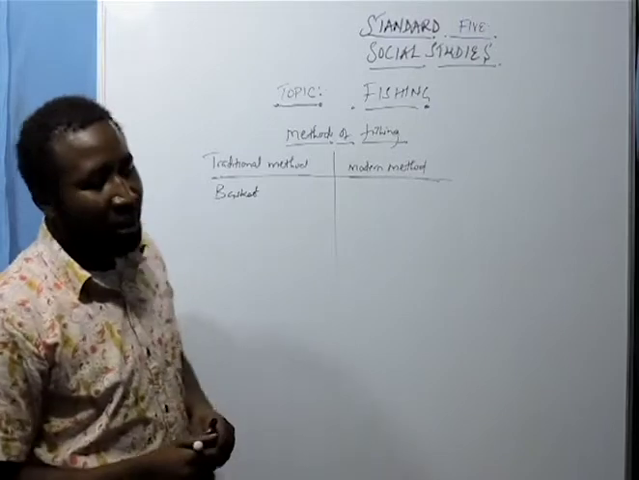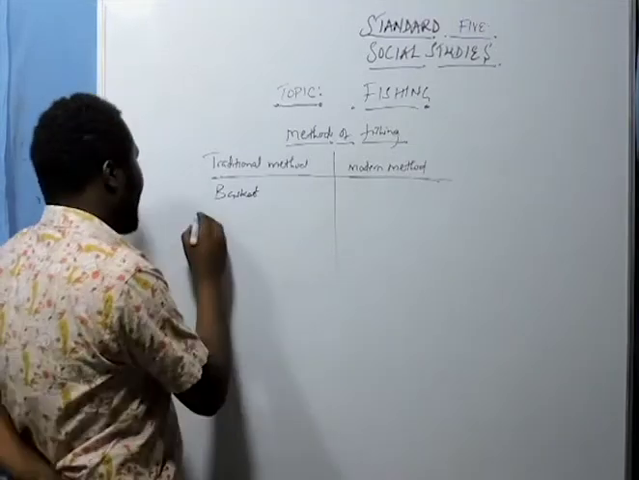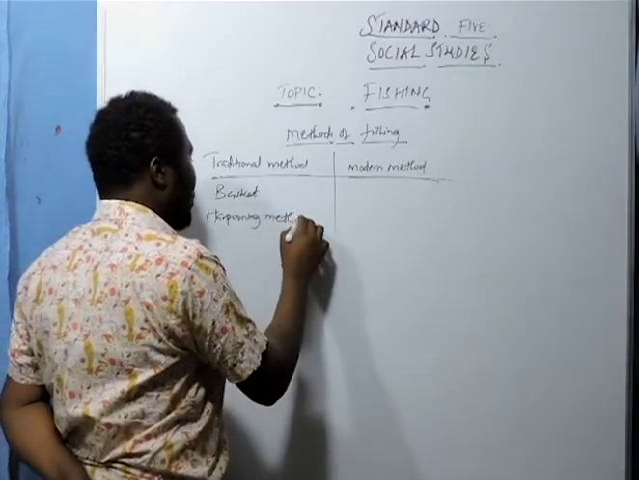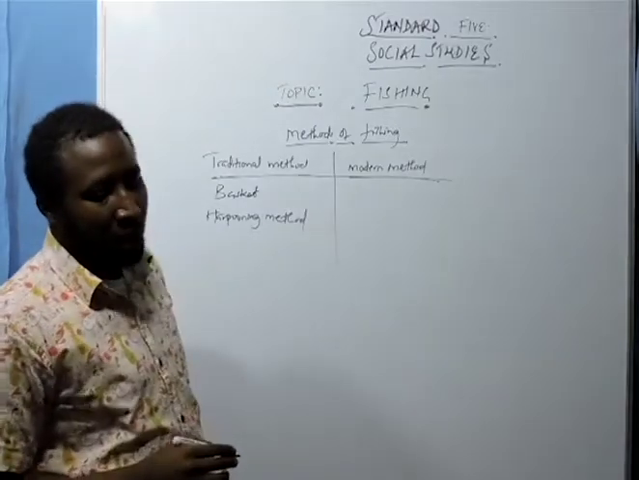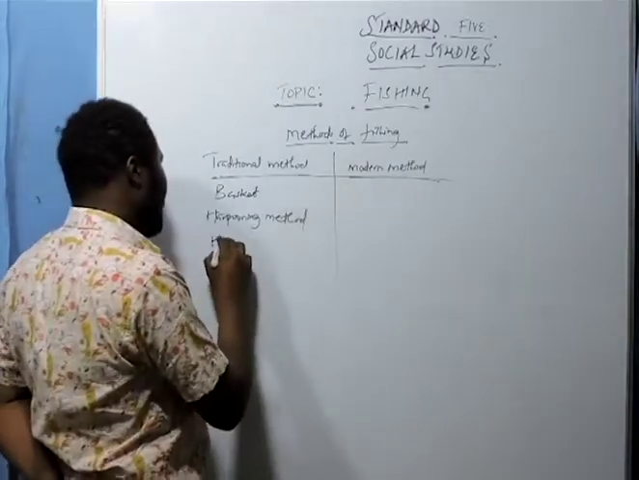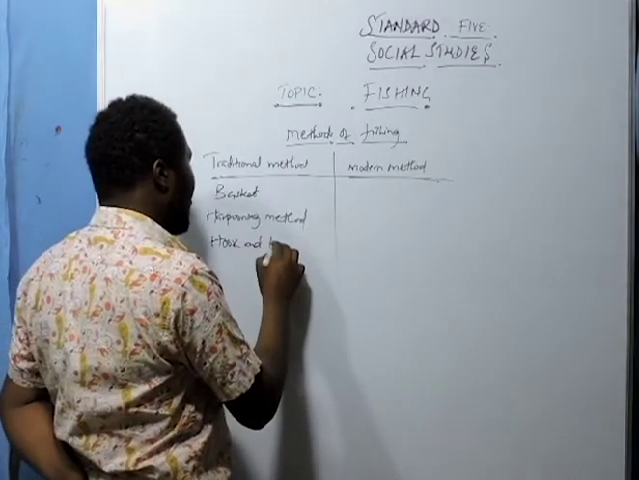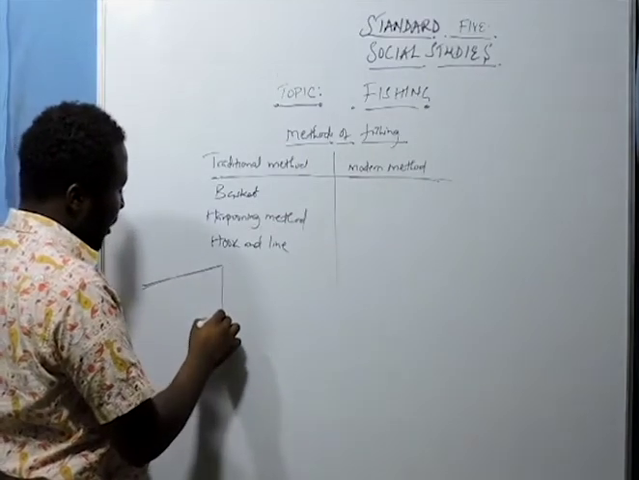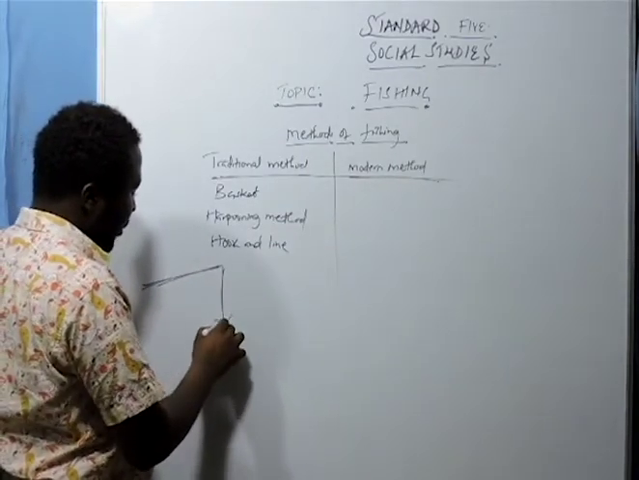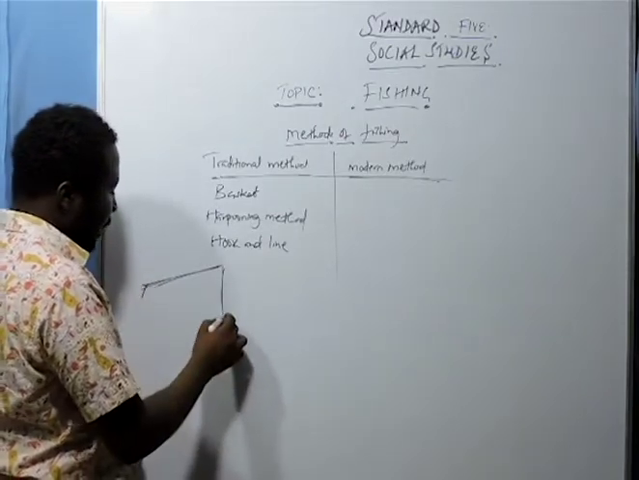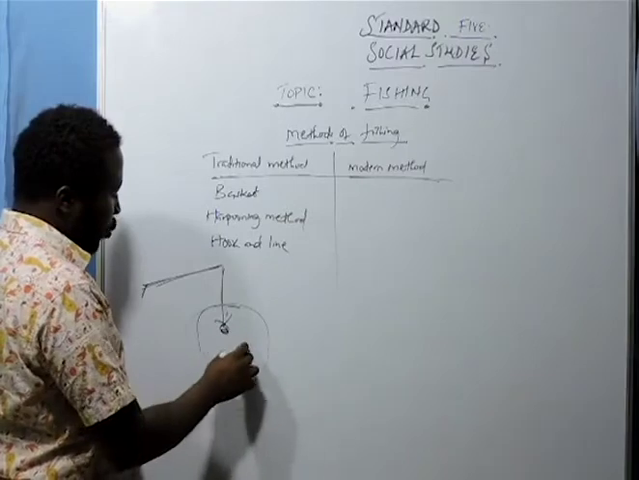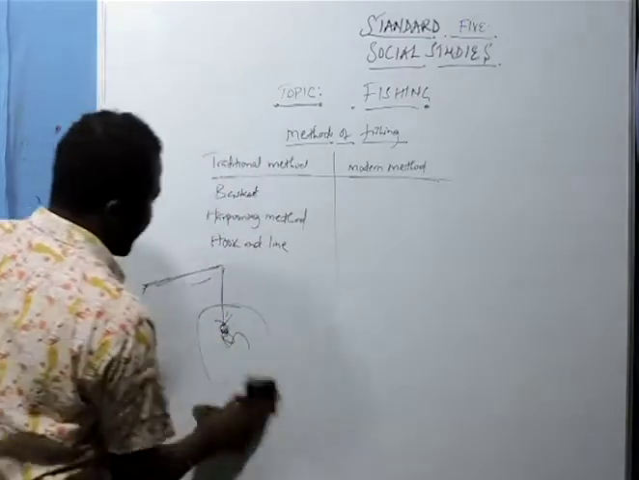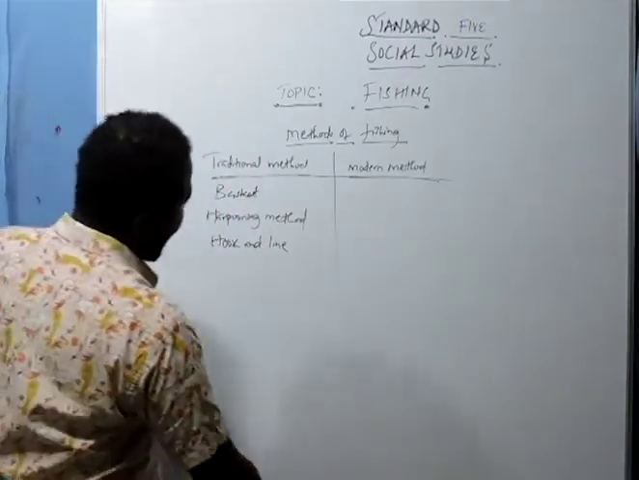There's also what was known as the harpooning method. There's also hook and line. This is where you have a hook and you have a line. Here you put your bait and then you put it inside a water body, so the fish is caught. That is what we call the hook and line method.